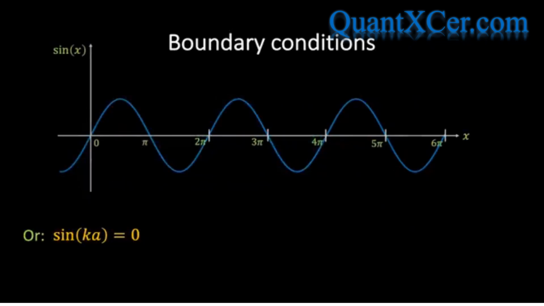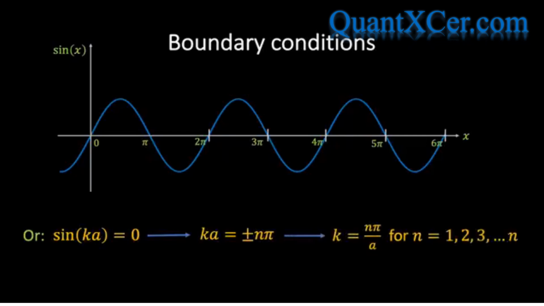Now, we know that the sine function is equal to 0 whenever the argument of the function is equal to an integer multiple of pi radians. In other words, we can write ka equals plus or minus n times pi, in which case we can define k equals n pi over a for integer values of n.